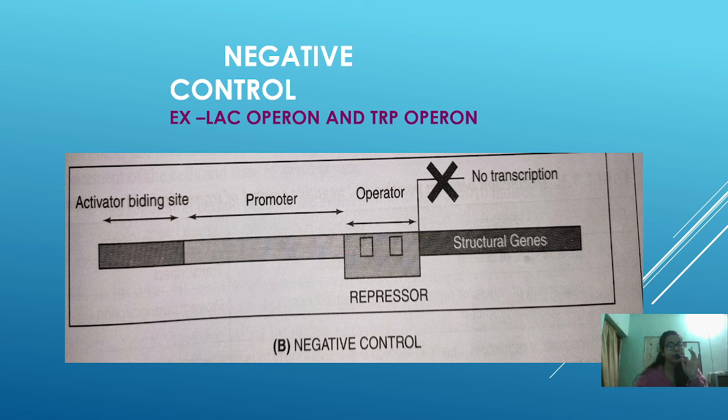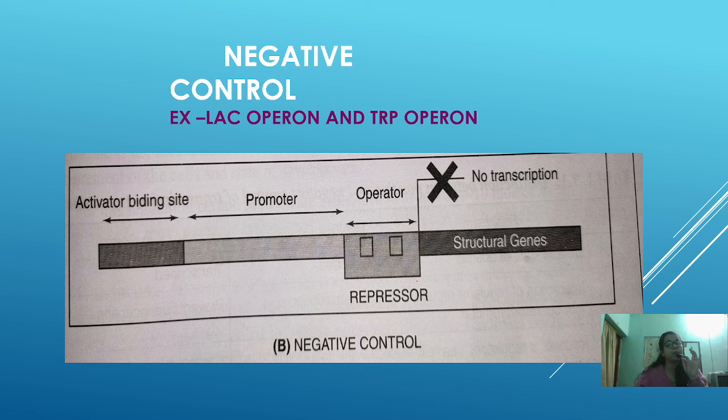This repressor binds to the operator gene, as a result of which the RNA polymerase which was bound to the promoter region can't move to the operator region. We know the basic that once the RNA polymerase binds to the promoter region, it will move through the operator and then transcribe the structural genes. But what happens?